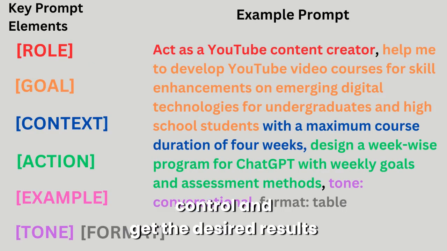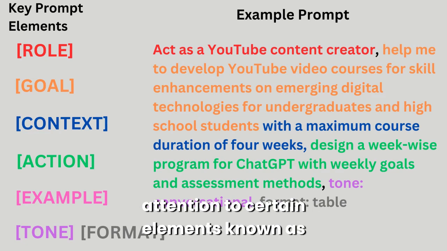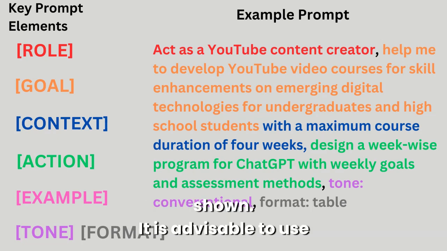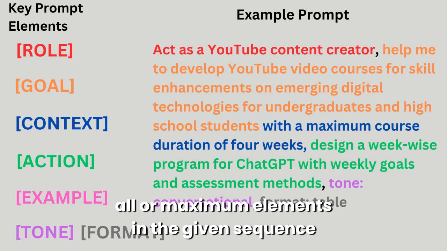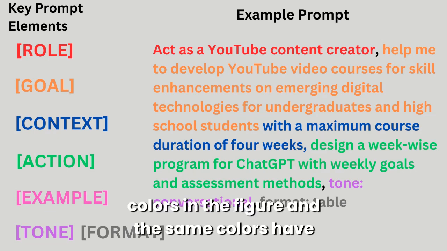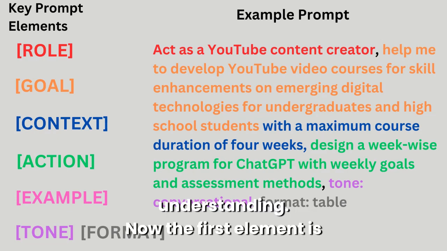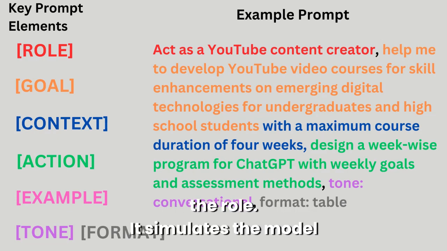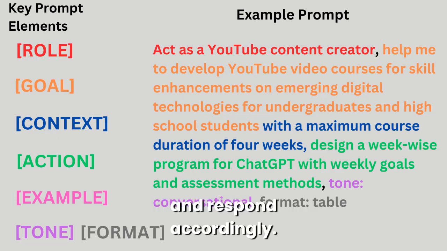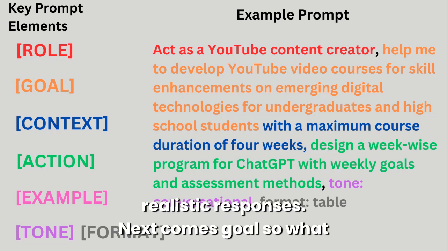Now, to have better control and get the desired results more accurately in ChatGPT, you must pay attention to certain elements known as prompt elements and follow the sequence as shown. It is advisable to use all or maximum elements in the given sequence depending on the output you want. These elements are marked with different colors in the figure, and the same colors have been used in the example for easy understanding. Now, the first element is the role. It simulates the model to assume the requested character or persona and respond accordingly. It allows it to generate more targeted and realistic responses.